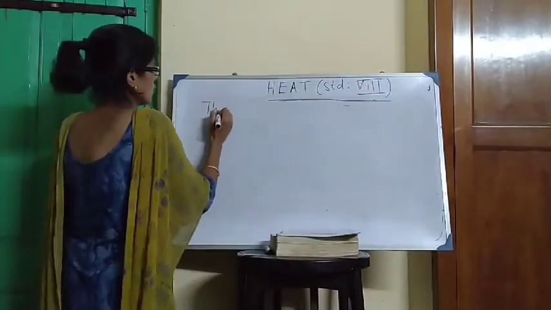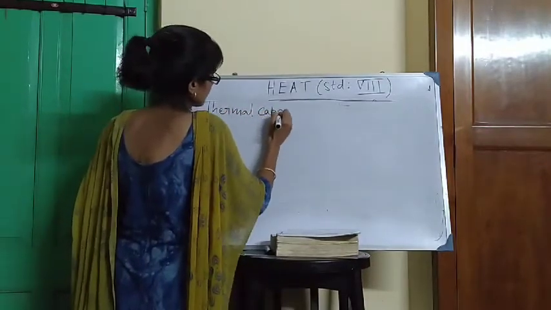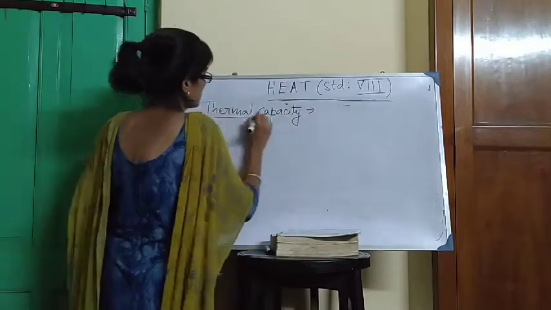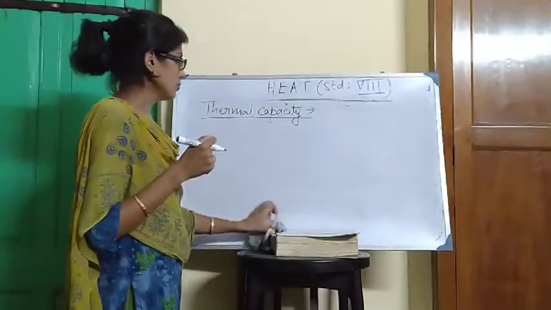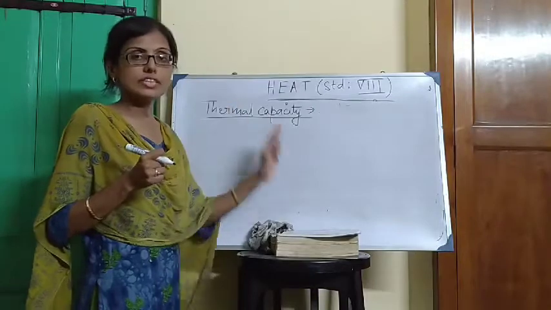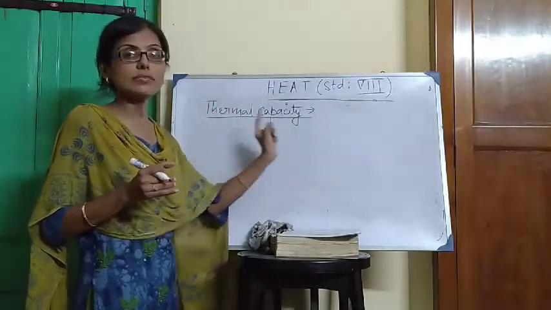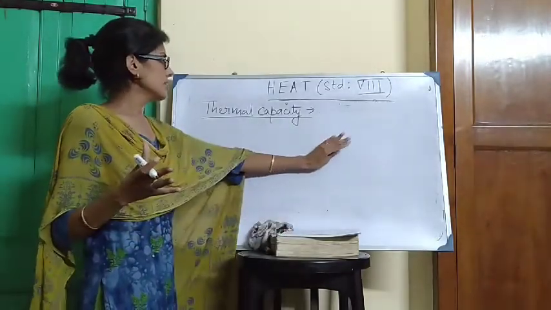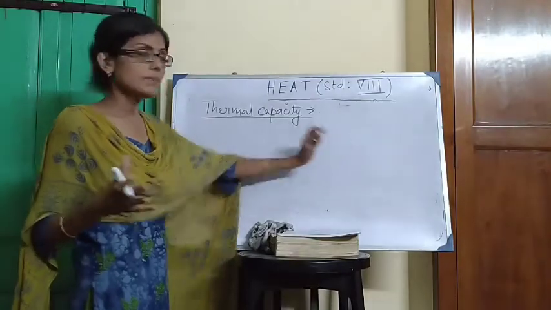Thermal capacity or heat capacity. What is thermal capacity? The amount of heat required to increase the temperature of any arbitrary mass of a substance by 1 degree is called the thermal capacity of the body. Okay.